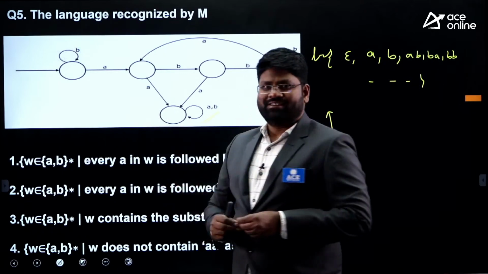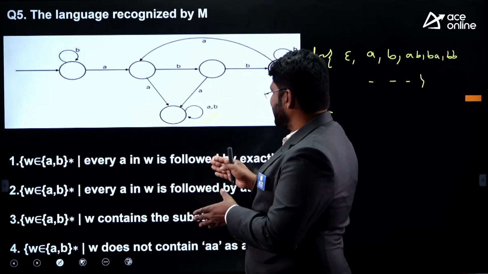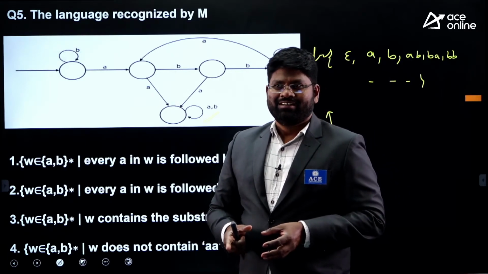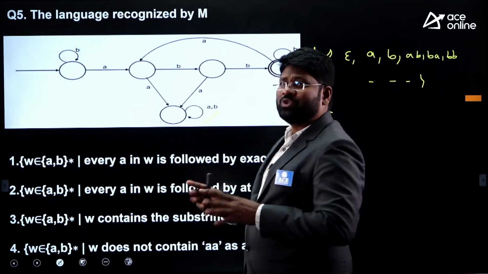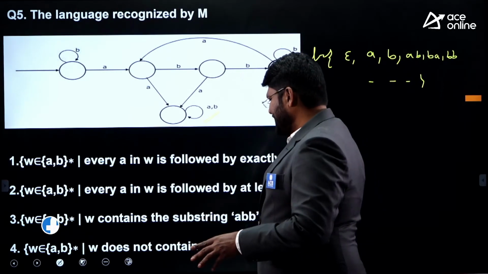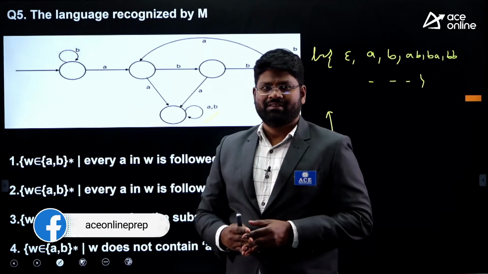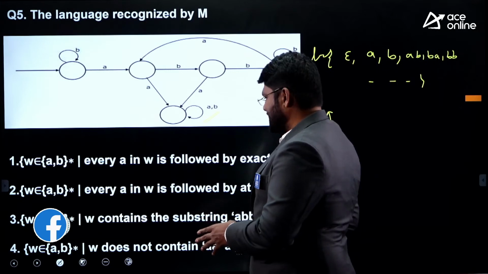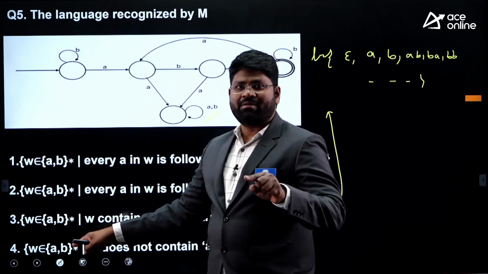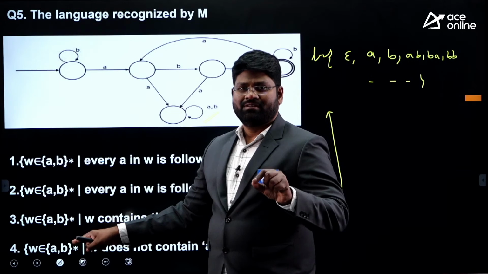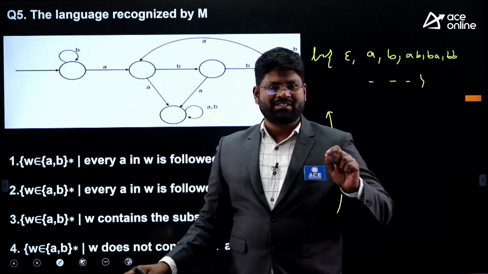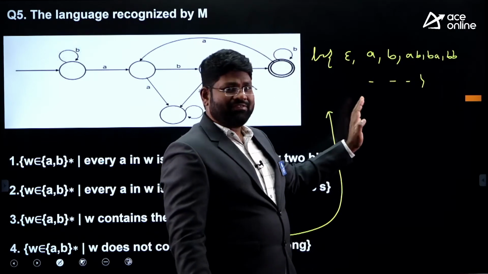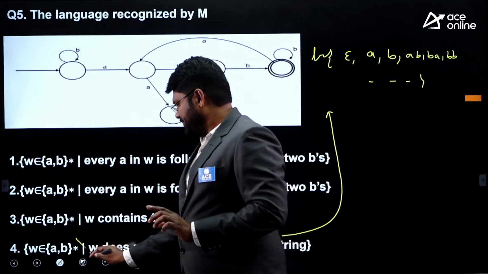AA will be rejected here. AA is rejected here because this is going to the dead state, right? Because of the one string you cannot come to that conclusion. You have to understand the soul of this statement. The soul of the statement is that it does not contain AA as a substring, defined on the alphabet {A, B}*. If you noticed this differentiation, what is being asked and what the members of the language are, definitely it will never go into this.